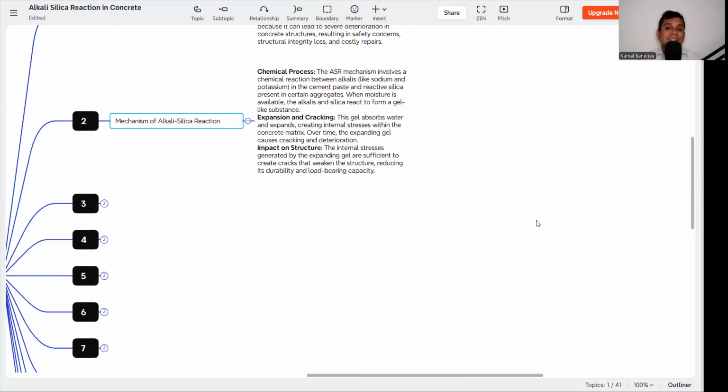So what is the impact? The impact is that internal stresses generated by the expanding gel are sufficient to create cracks that weaken the structure, reducing its durability, as we discussed.